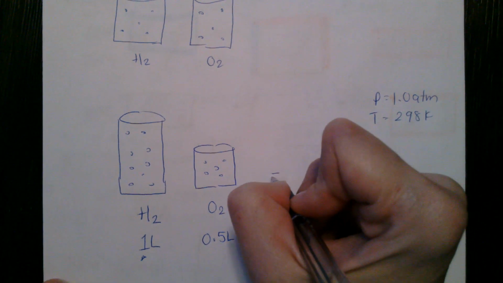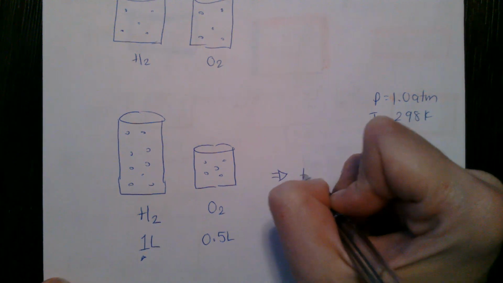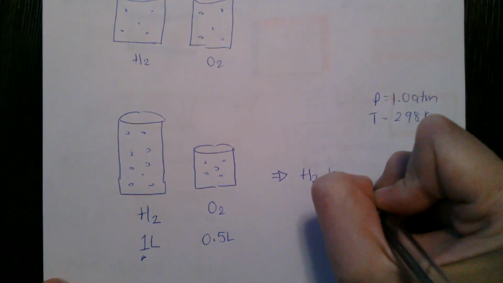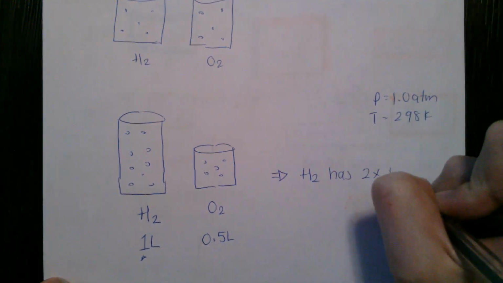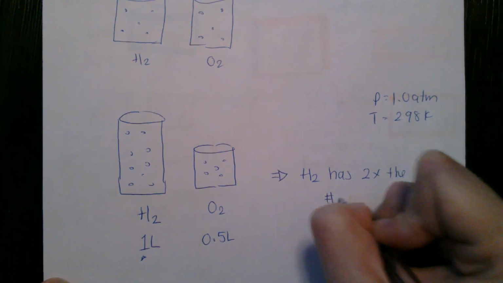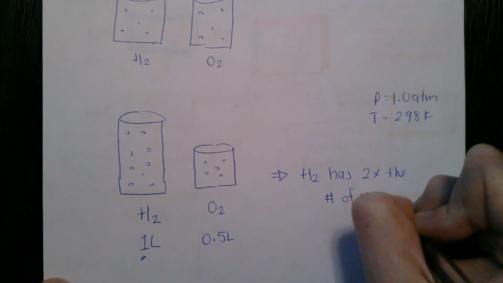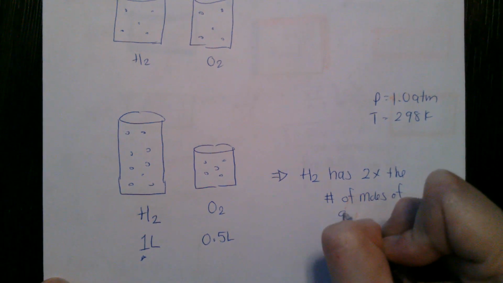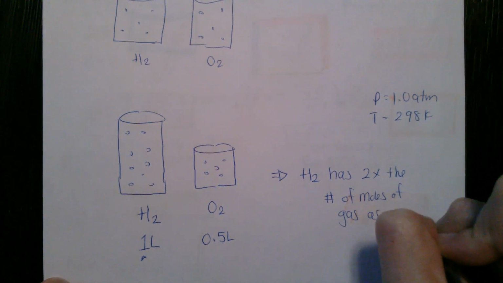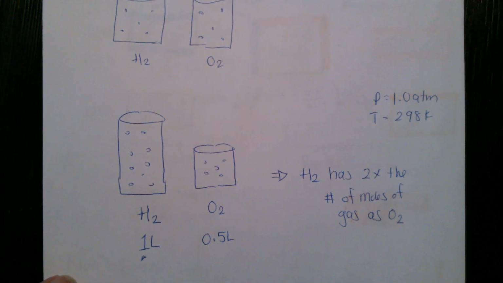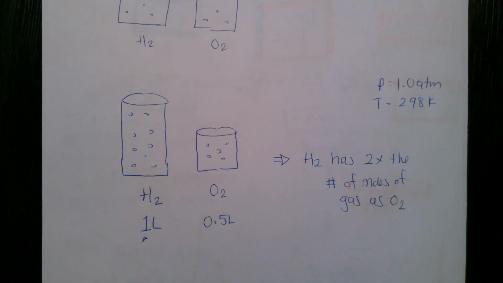Therefore, I can say that that sample of H2 has 2 times the number of moles of gas as the sample of O2 does. So we're able to compare our samples based off of their volumes.